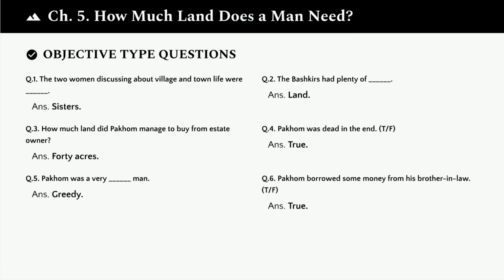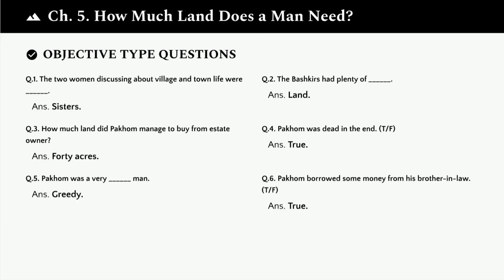Now let's explore Chapter 5. How much land does a man need? Starting with the objective type questions. Question 1. The two women discussing about village and town life were blank. The answer is sisters. The two women were sisters.